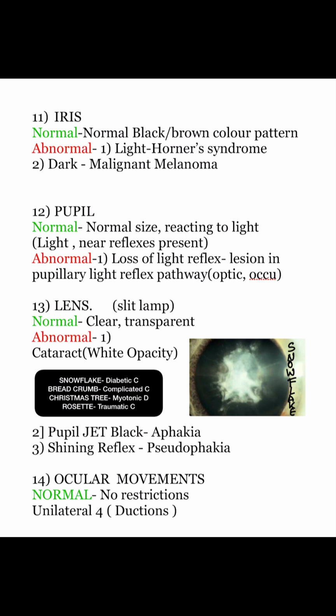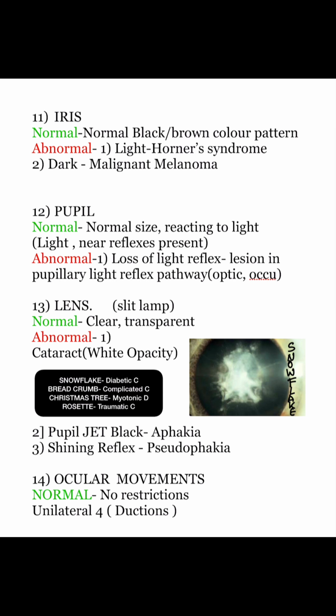Lens should be seen on slit lamp. Normally it should be clear, transparent. Abnormally, it shows white opacity in cataract. Different cataracts with different presentation like snowflake appearance in diabetic cataract, breadcrumb appearance in complicated cataract, Christmas tree appearance in myotonic dystrophy, rosette in traumatic. Pupil is jet black in aphakia. There is shining reflex in pseudophakia.